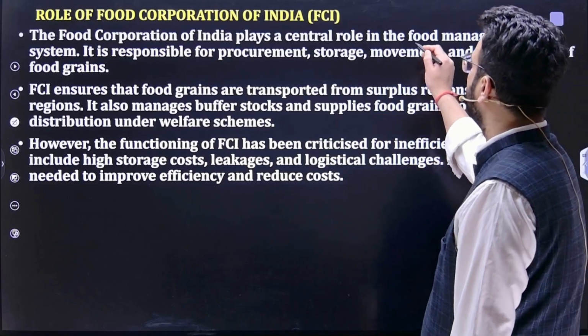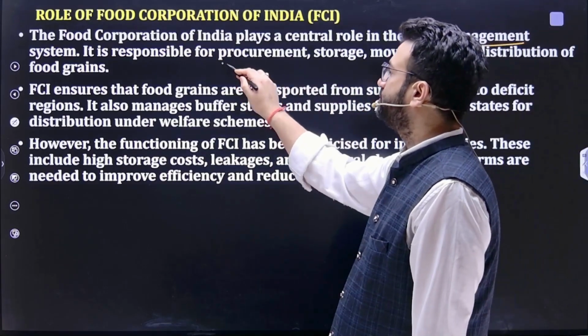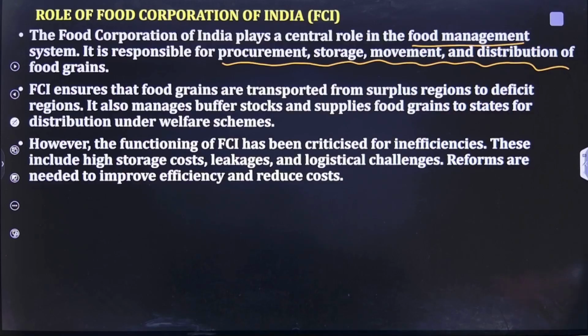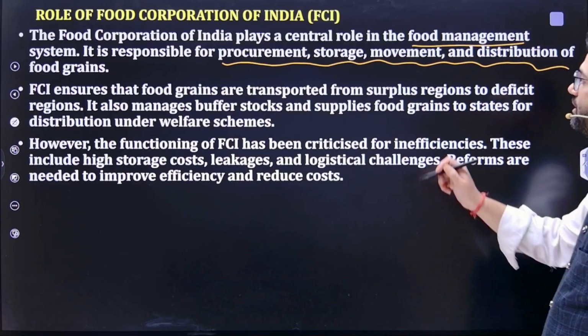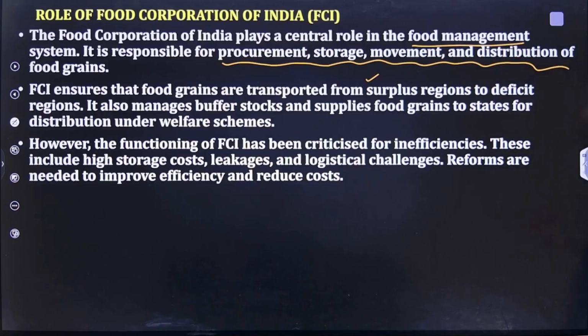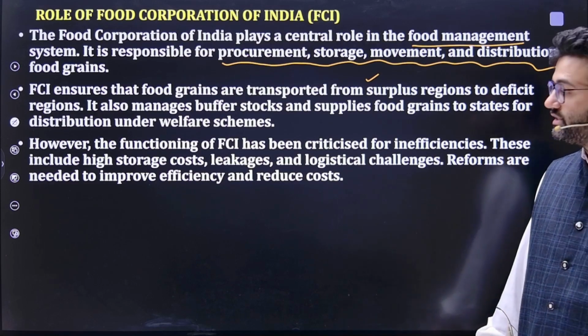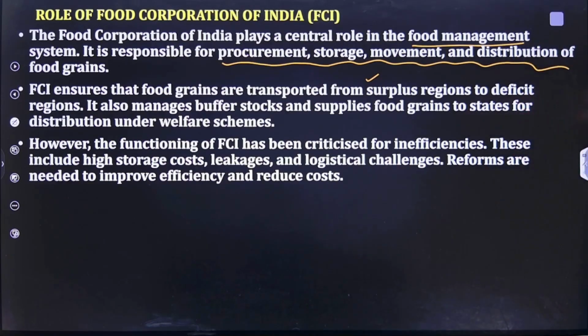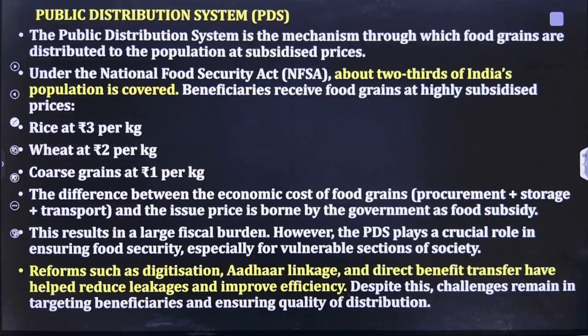FCI plays an important role in food management. It is responsible for procurement, storage, movement, and distribution of food grain. FCI also ensures that food grains are transported from surplus regions to deficit regions. It also manages the buffer stock and supplies food grains to states. Now, the FCI is being criticized for its inefficiency because of high storage cost, leakage, and logistic challenges. Reforms are needed to improve the overall efficiency and address these challenges.